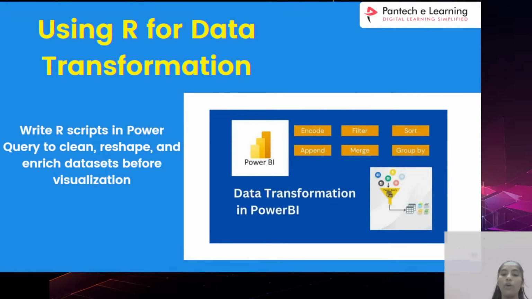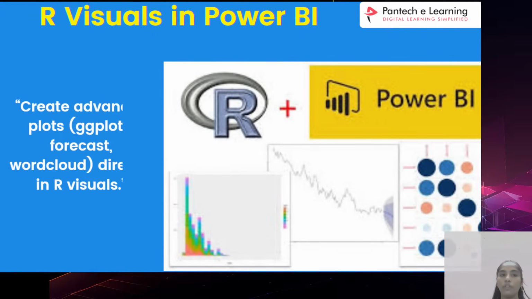Means when you are doing the transformation, before going to the transformation, you are uploading the data set, you don't want to click on the transformation directly. So you have to select the R script, there you have to write up the code. If you are executing that one in Power BI, automatically the transformation will come in a better way. So that is the use of the R programming, the data transformation in coding itself. I will show you when I am going through the coding part.